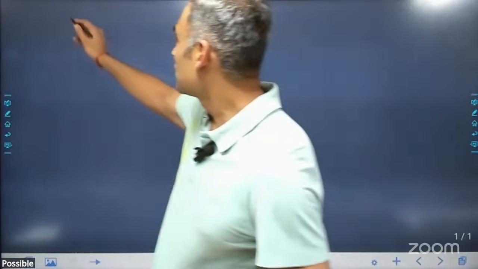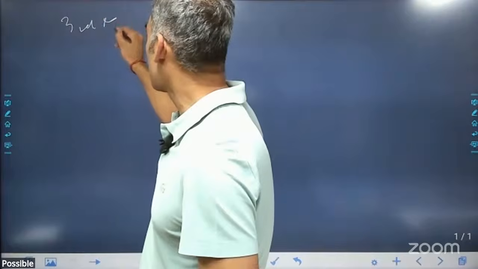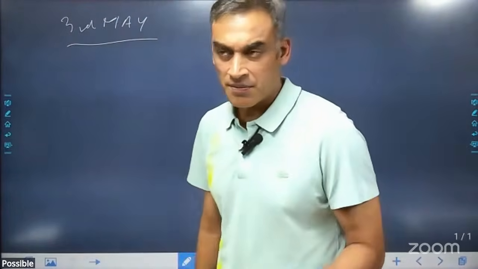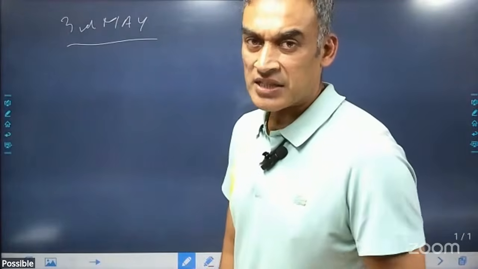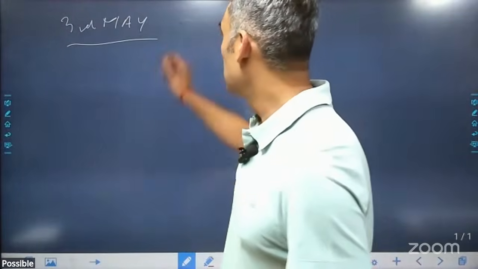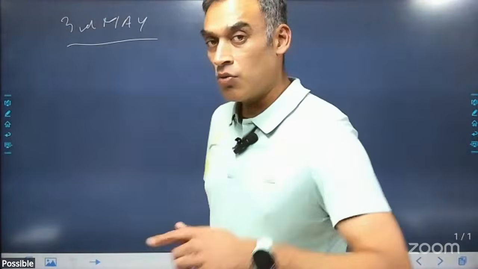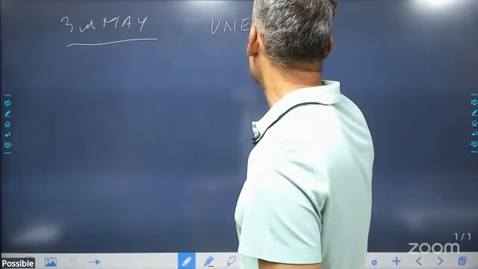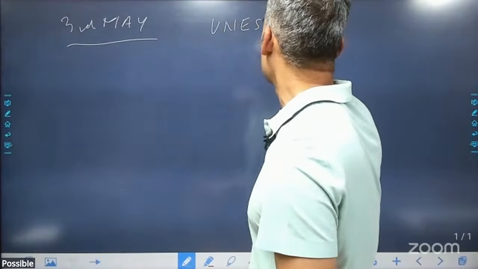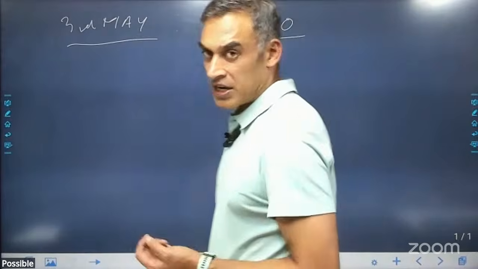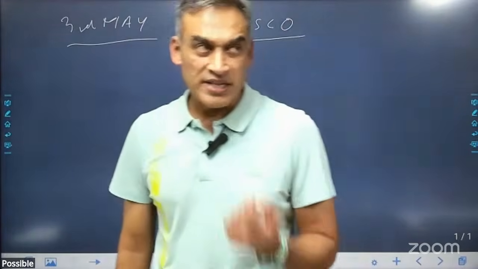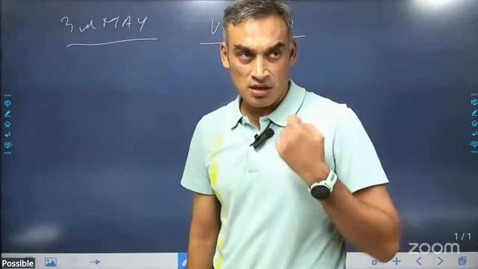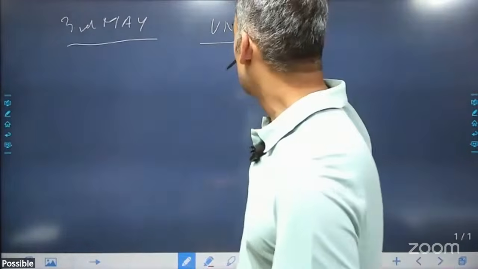Then the next thing is 3rd of May. 3rd of May is important for 2 things. It is World Press Freedom Day, right? And what's also important here is UNESCO, the United Nations Educational, Scientific and Cultural Organization, which is based in Paris. Khaled Amin is the Director General of this.